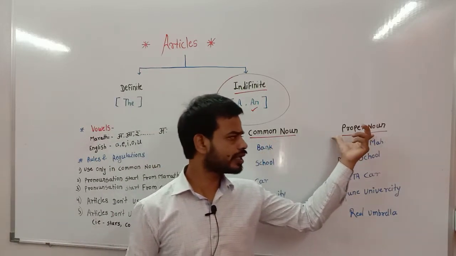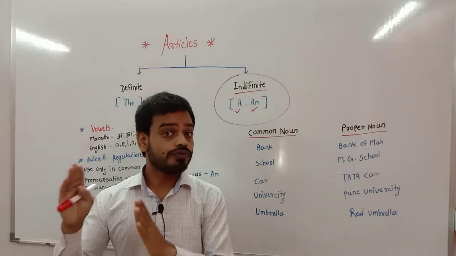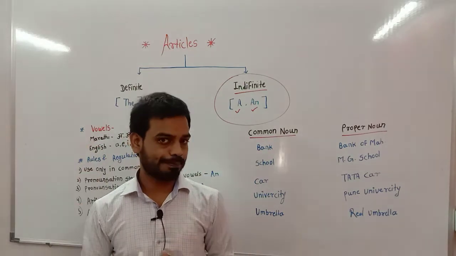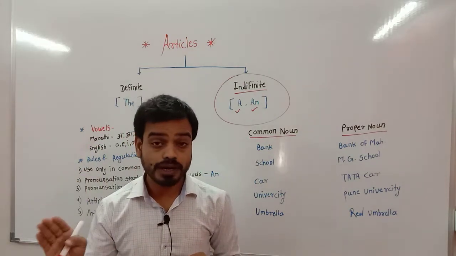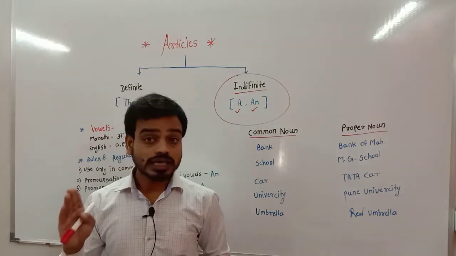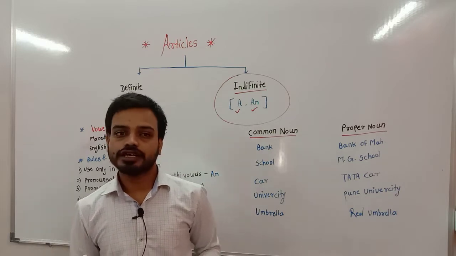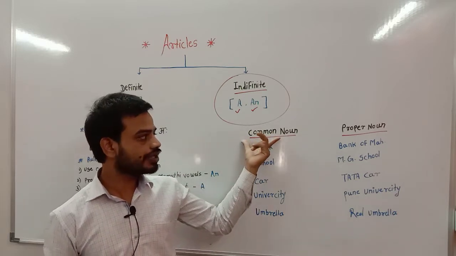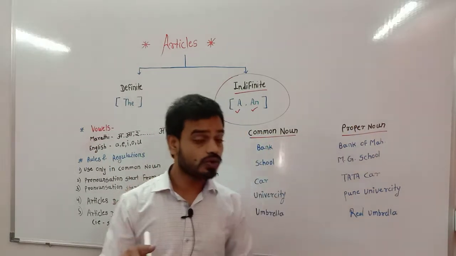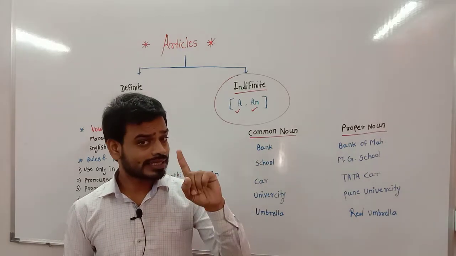What is meant by proper thing? According to structure, we use a specific name, a definite name. Remember, like Bank of Maharashtra, Mansar bus stand, MG school, Tata car, Cello pen, like Z pen. Generally we use common nouns, but when we use a specific noun, that is called proper. So that is our first rule.